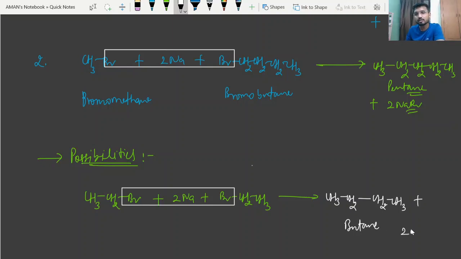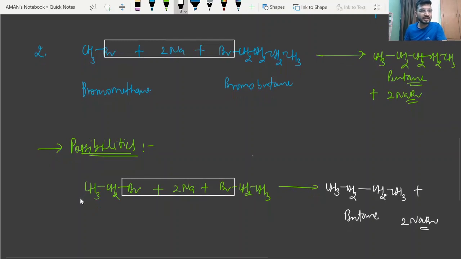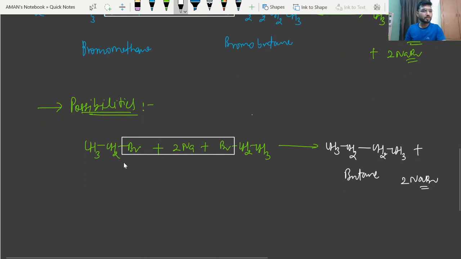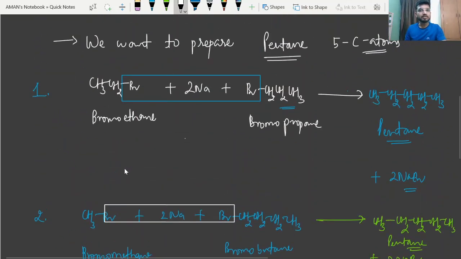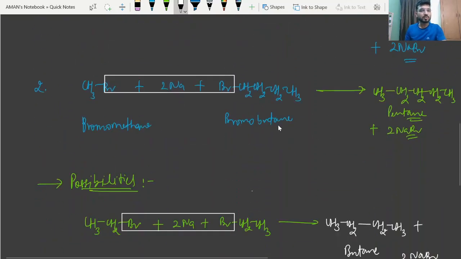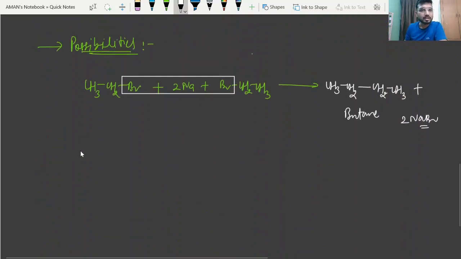Along with the formation of 2NaBr. Okay, so this is also a possibility, so that in this reaction, along with the hexane, pentane can also be obtained, right? See, now this is the first molecule, that is bromoethane. Now the second molecule was bromopropane. So beta, it can also be possible the same molecule, that is bromopropane, CH3CH2CH2Br.